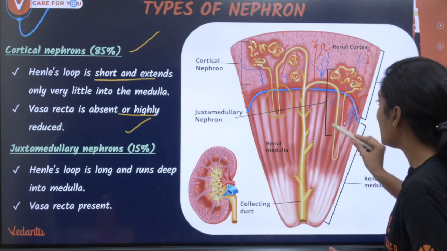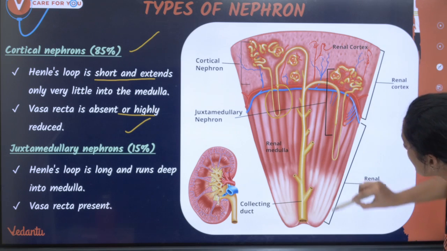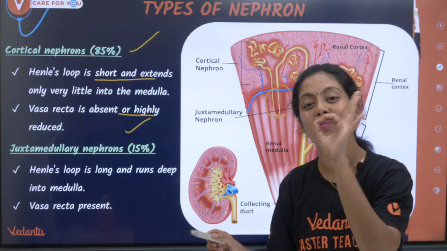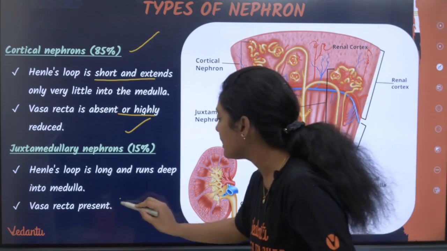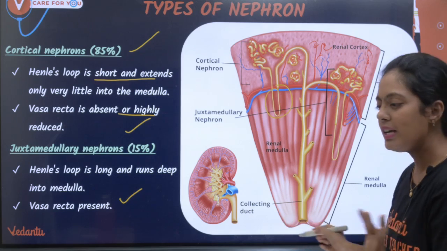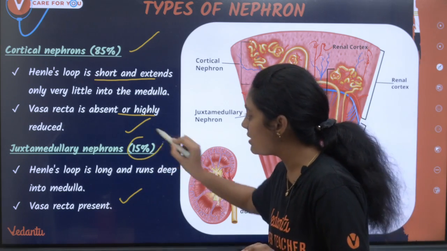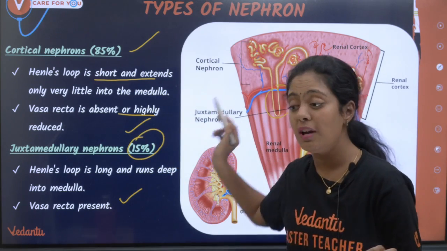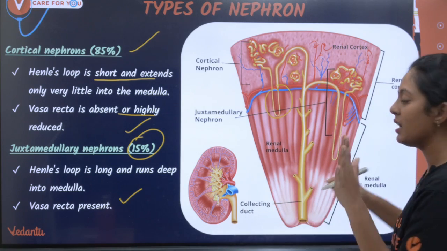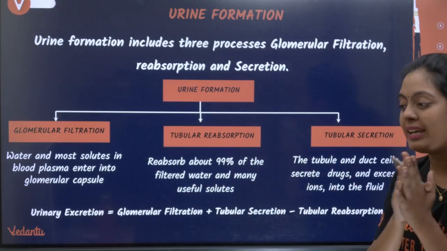In juxtamedullary nephron, the Henle's loop runs deep into the medulla. Here the vasa recta is present. Can we continue? So this is only 15%, and that is 85%. So which is maximum? It is your cortical nephrons which are maximum when compared to juxtamedullary nephrons.